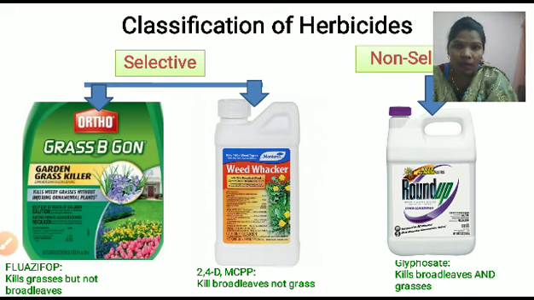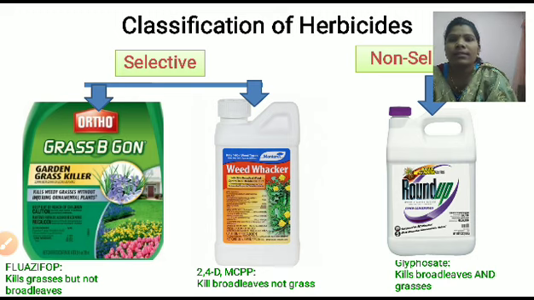That means whenever we spray these herbicides on our crop, they are useful only for destroying the unwanted plant. The wanted plant is not harmed by these herbicides.